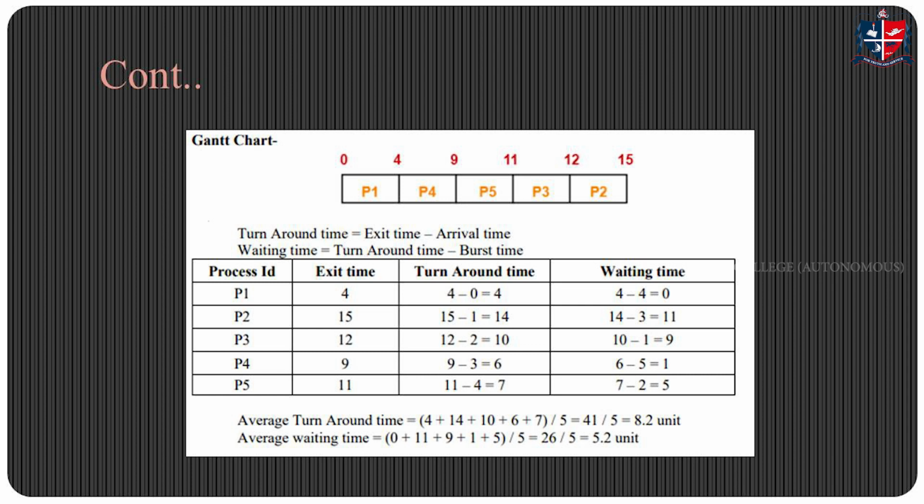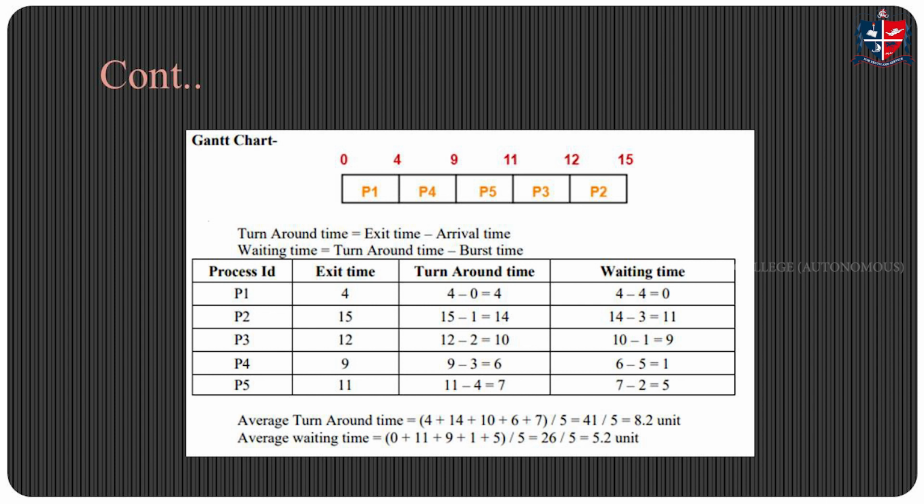So turnaround time can be calculated as completion time minus arrival time, and waiting time can be calculated as turnaround time minus burst time. So first, can you calculate the turnaround time? The turnaround time of each process needs to be calculated. For example, the turnaround time of P1 is completion time minus arrival time. The completion time of P1 is 4 units and its arrival time is 0. So 4 minus 0 is equal to 4 itself.